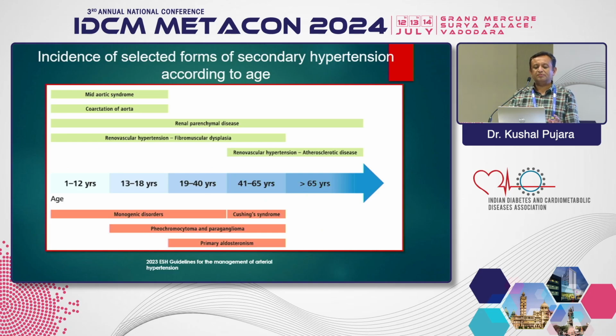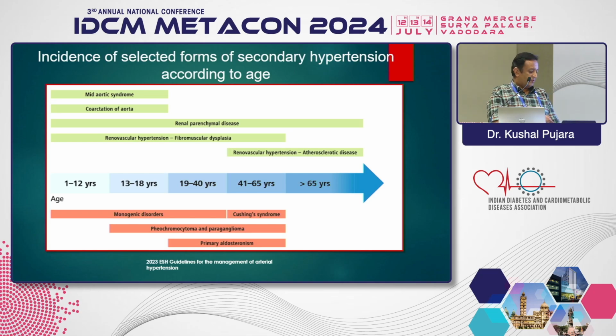This slide shows which causes are common at which age in secondary hypertension. In younger patients, less than 20 years of age, you should always think of coarctation of aorta. As age advances, renovascular atherosclerotic disease is more common after 50 years of age, while renovascular hypertension from fibromuscular dysplasia is common in younger patients.